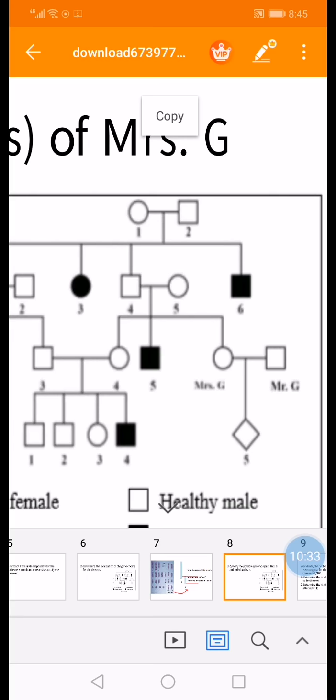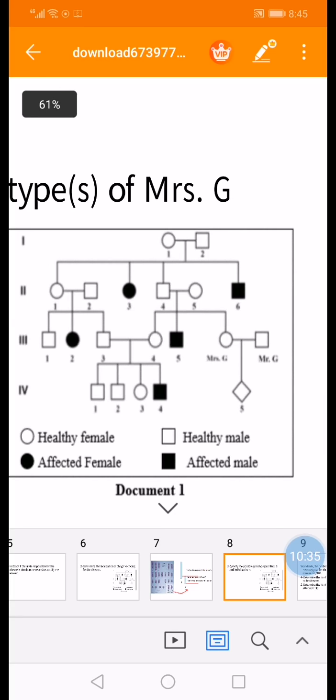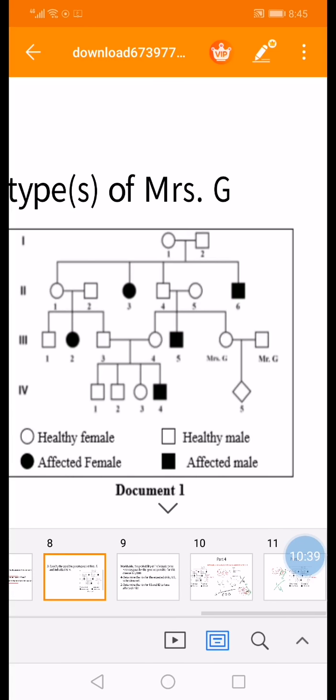So parents 24 and 25 are both capital N small d and capital N small d. So Mrs. G would have inherited capital N from the first parent and capital N from the second, or capital N from the first parent and small d from the second. So Mrs. G may have two possible genotypes: capital N capital N or capital N small d.